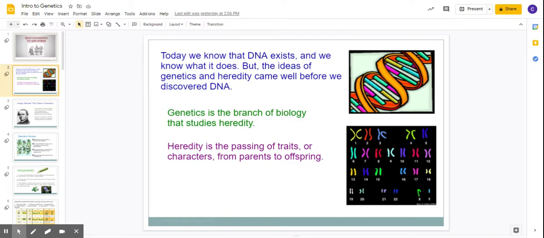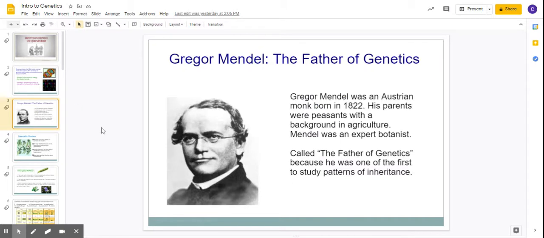Genetics is defined as a branch of biology that studies heredity, and heredity is the passing of traits from parent to offspring. This man here in the picture, his name is Gregor Mendel. He's known as the father of genetics. He was born in Austria, and he became a monk. A monk is a person who lives in a monastery. They spend their life worshiping God, and they live a very poor type life, but they do a lot of good things for their community and things like that.